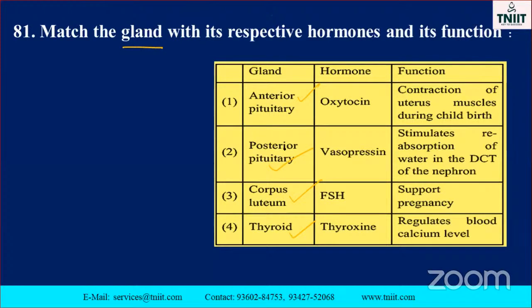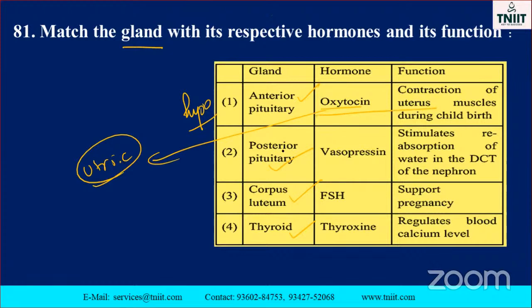Which one is exactly matched? They are asking: anterior pituitary, oxytocin secretion takes place? No, it is the hypothalamus. Last class we used it, isn't it? The hypothalamus is also used for uterine contraction, isn't it, my dear? Uterine contraction. So automatically it is wrong.